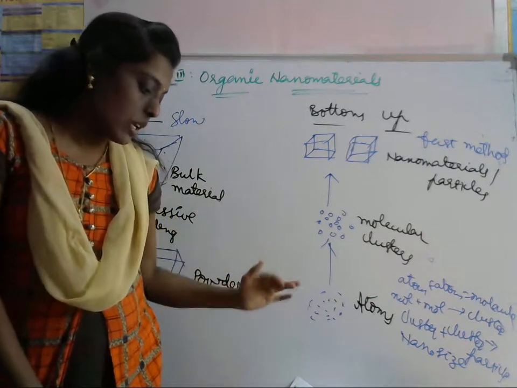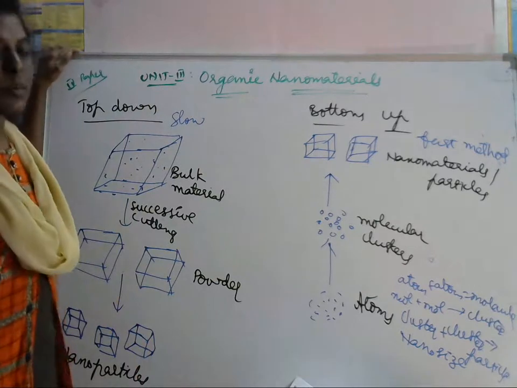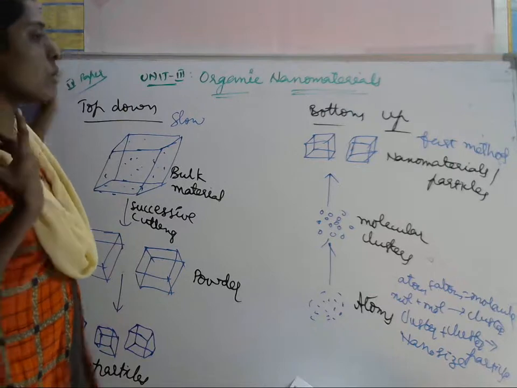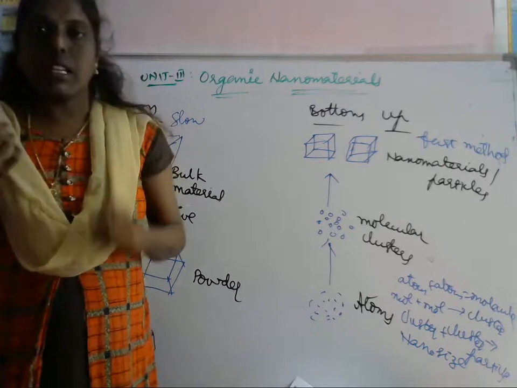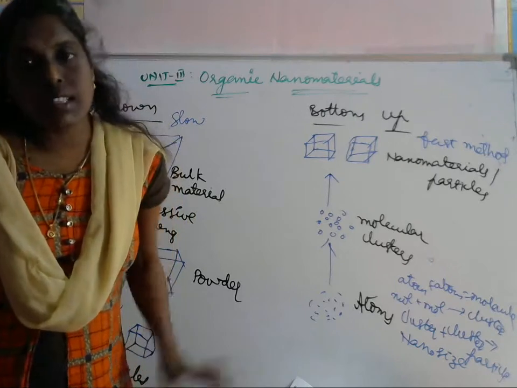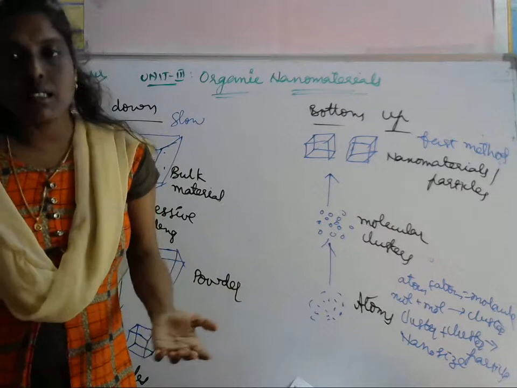Both approaches lead to bulk production. Nowadays we are using nanoparticles in so many fields, so that's why we have to produce them in bulk.